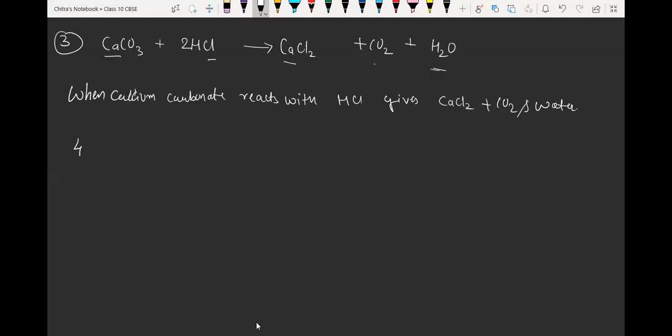So the next question is for Xavier now. Suppose we have the fourth reaction, we'll take potassium carbonate, K2CO3. When it reacts with H2SO4, sulfuric acid, what will be the product for the reaction? Who will tell the answer?